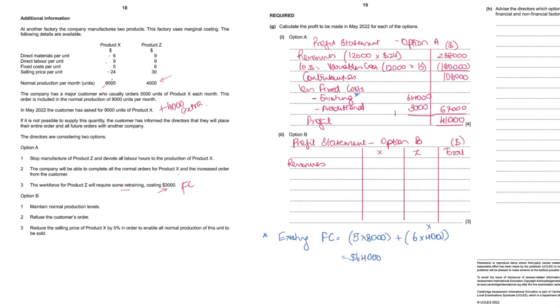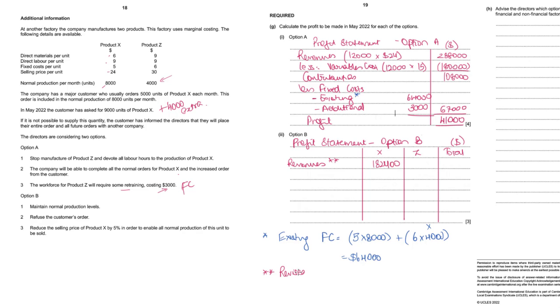For product X, now they're going to sell only 8,000 units into 24, but there's a discount of 5% on the selling price. So if we remove the discount, the net selling price is 22.8, and this into 8,000 is 182,400.